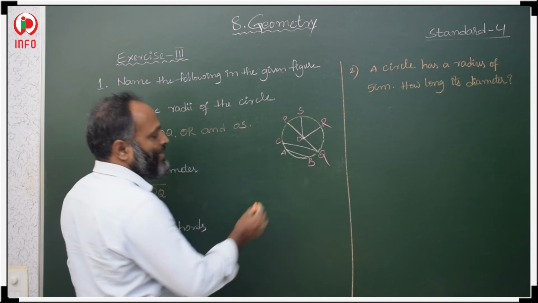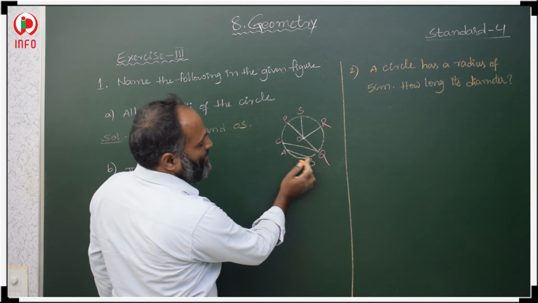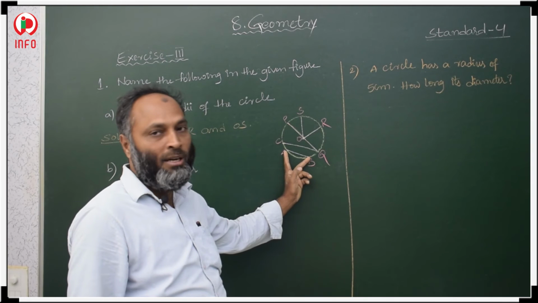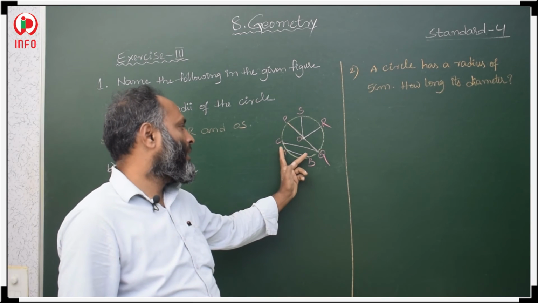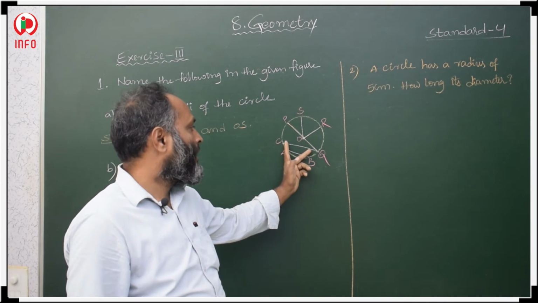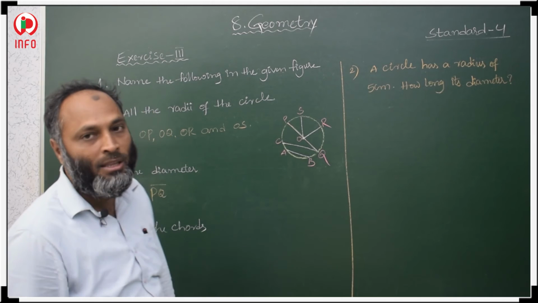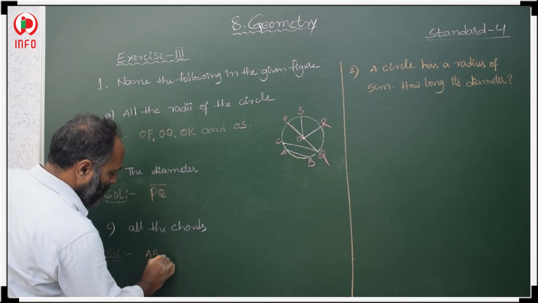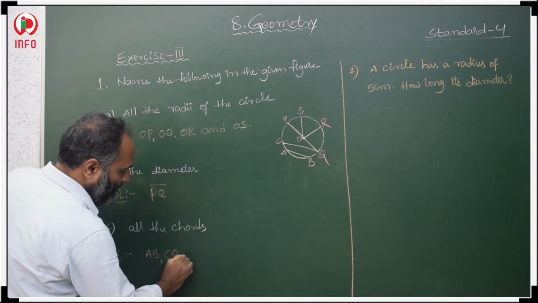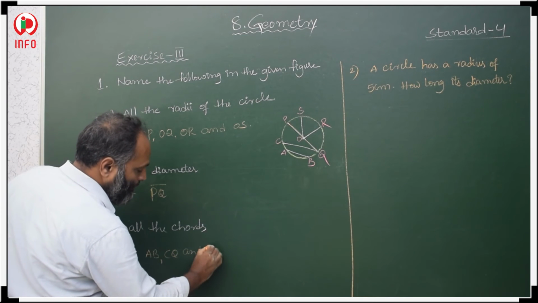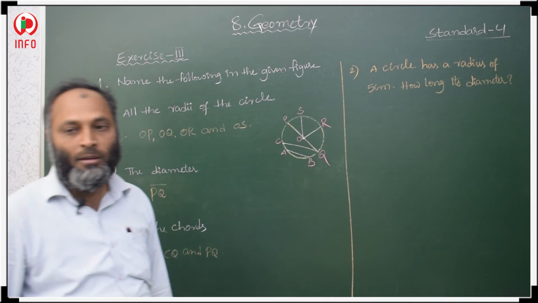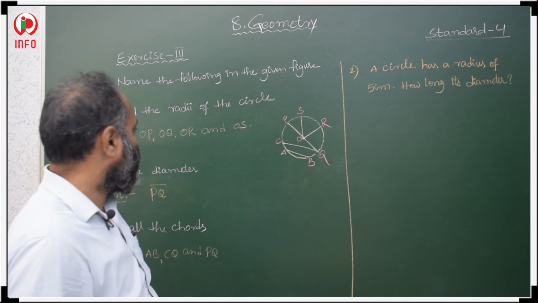So this is our chord AB, CQ and PQ. Total 3 chords we have: AB, CQ and PQ.